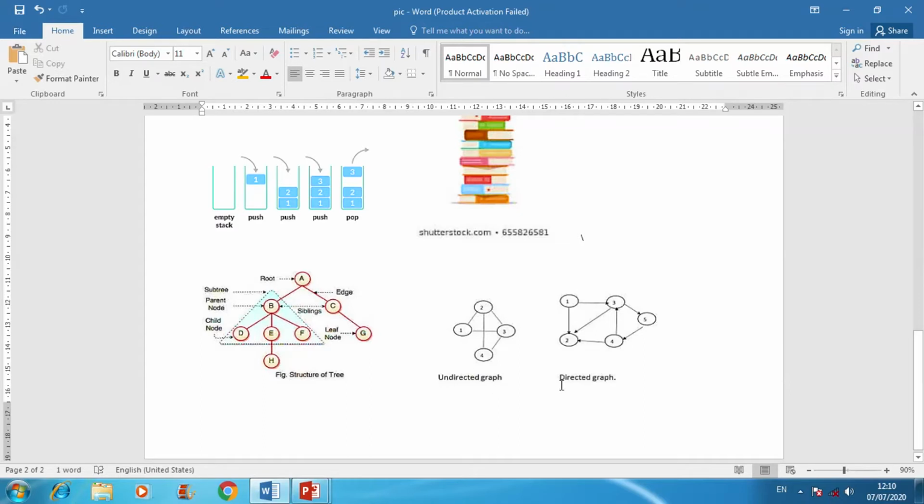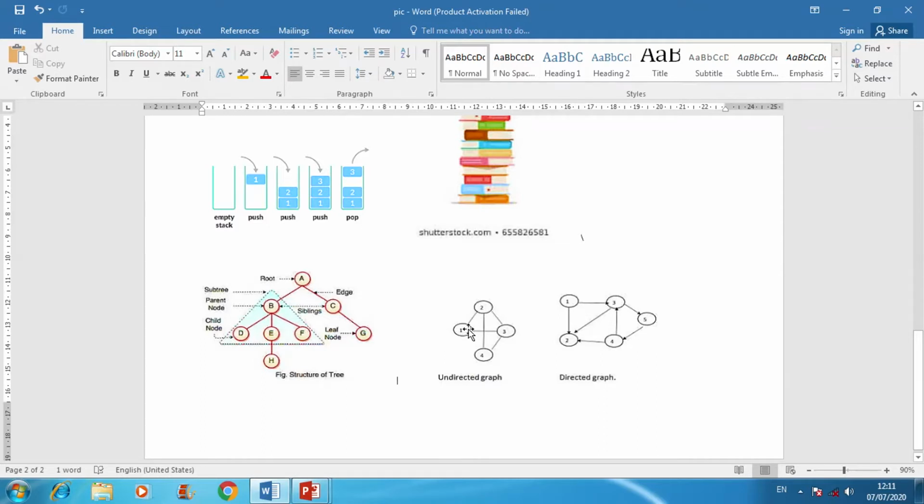The next one is graph. Graph is also a non-linear data structure, but here there are two different kinds of graph. One is undirected graph and second is directed graph. Undirected graph means we do not know whether there is a path between 1 and 2 or 2 and 1, because it does not give any kind of information.